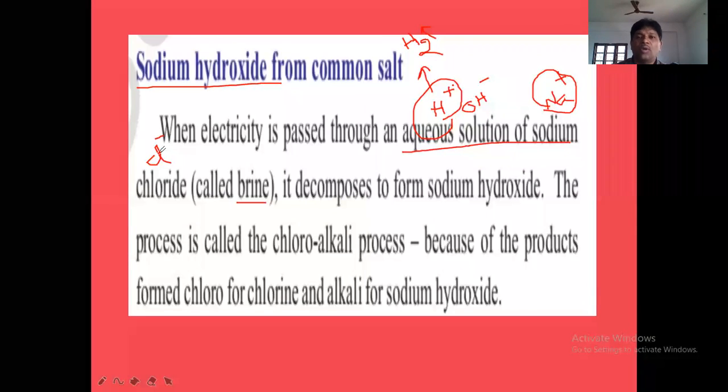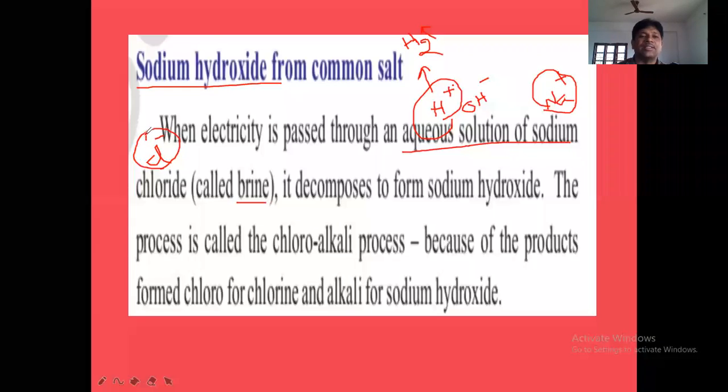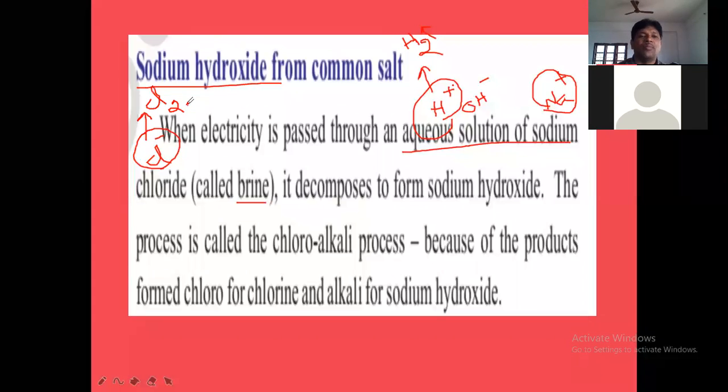Okay, therefore, OH minus and Cl minus, when they go to anode, which anion will be discharged? Cl minus will be discharged. Then the Cl minus will discharge to form which gas? Cl2 gas. So Cl2 gas will be produced at anode. Which gas is produced here? Cl2 gas is produced at anode.